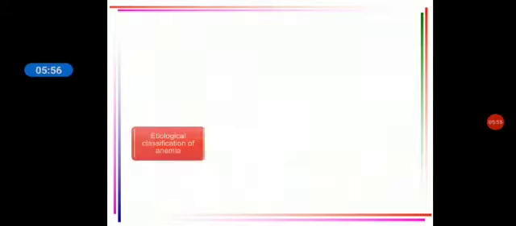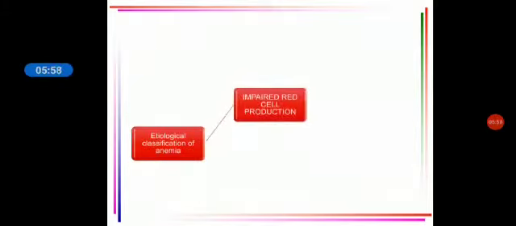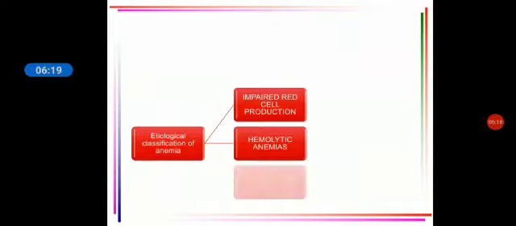So let's go to the etiological classification. First is impaired red cell production, that is, there is reduced production. What are the causes for reduced production? The second one is increased destruction. Increased RBCs are getting destroyed, that is called hemolytic anemias, when the RBC is getting destroyed. Then the third one is blood loss. Now let's see what the causes are for each individual one.